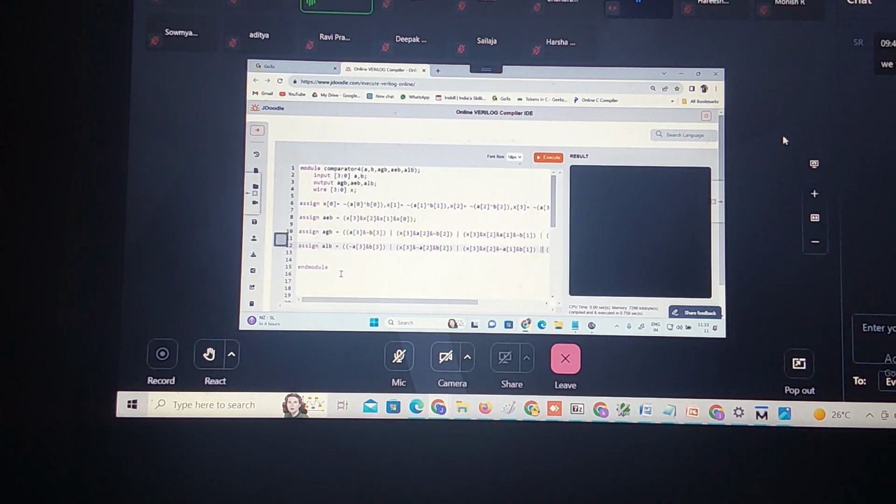Remove this. Again this is x3, x2, x1. This is a not, and remove the not here. This is nothing but A is less than B. Let us check for syntax errors. No syntax error. Now we did the design file using the dataflow modeling technique.